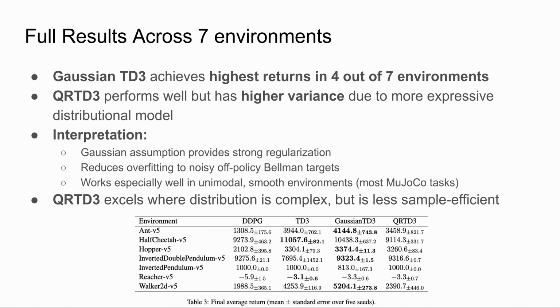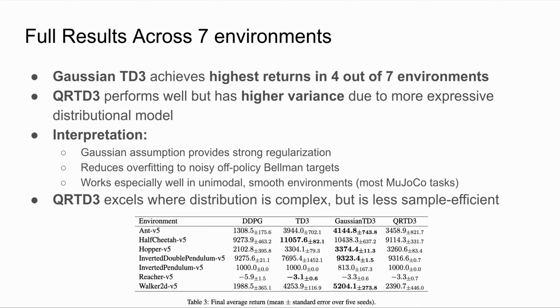In the final comparison, Gaussian TD3 performs the best overall, achieving the highest return in 4 of the 7 environments and a strong second place in several more. We attribute this to the inductive bias of the Gaussian critic. Many MuJoCo returns are unimodal and smooth, so a simple parametric distribution prevents overfitting and gives the actor a cleaner